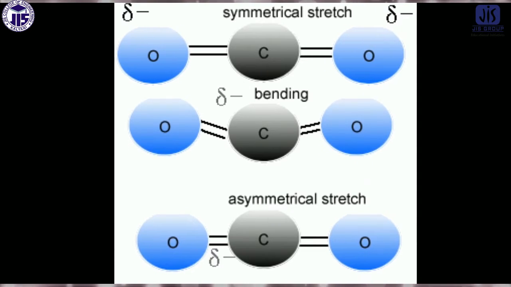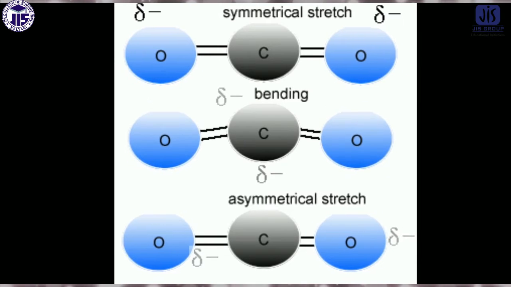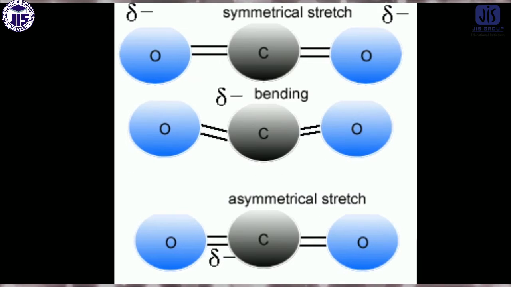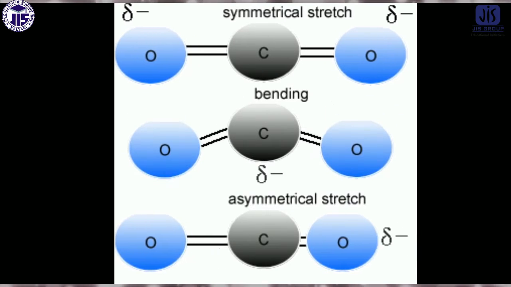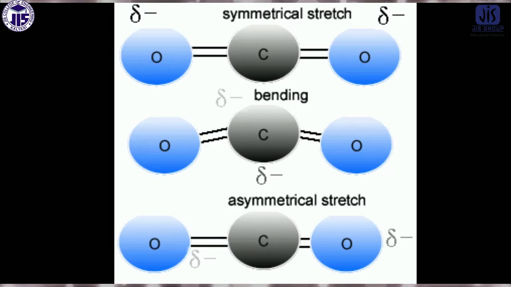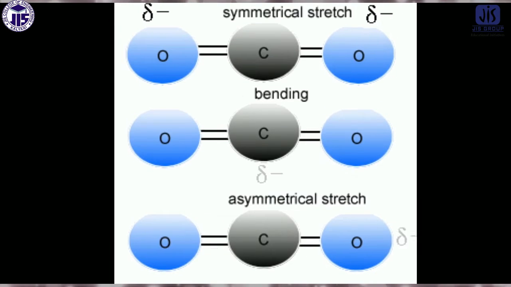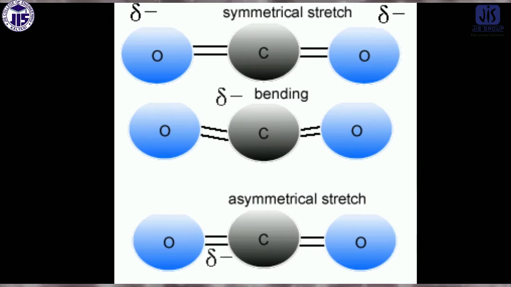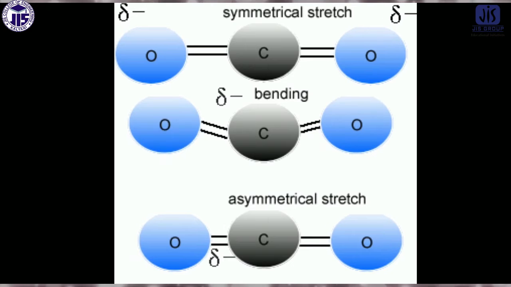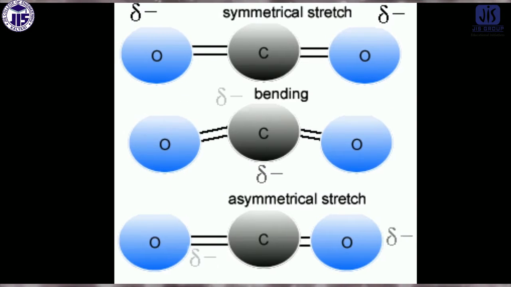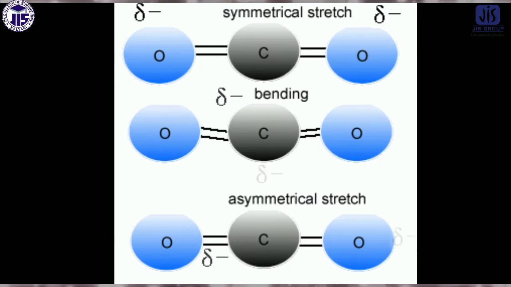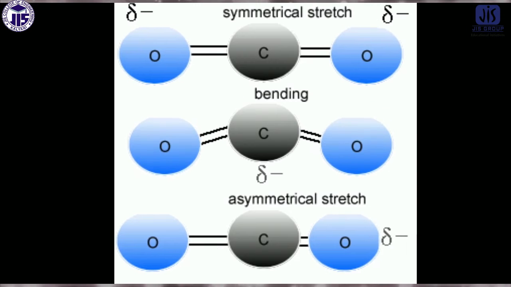This is the picture of carbon dioxide, and the spring there is the double bond. Now if you see the first picture, there is the vibration of the two oxygens, but at a time both oxygens' distance from the carbon is increasing, in the same time for both oxygens, and after that the distance will decrease. So at a time they go far apart from each other, and then they come close to each other.